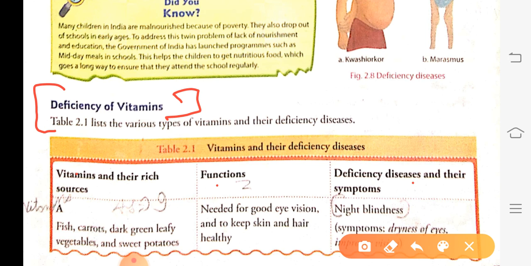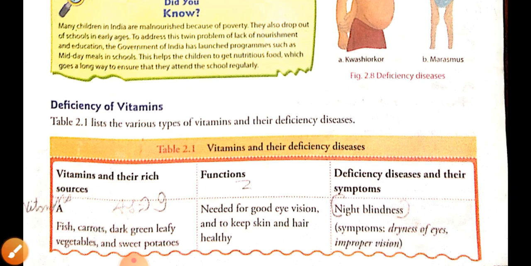Like vitamin A, what are the sources? Carrot, fish, green leafy vegetables and sweet potatoes. What is the function of vitamin A? The function of vitamin A is that it is needed for good eye vision and to keep skin and hair healthy. What is the disease caused by the deficiency of the vitamin? Night blindness is caused by the deficiency of vitamin A.